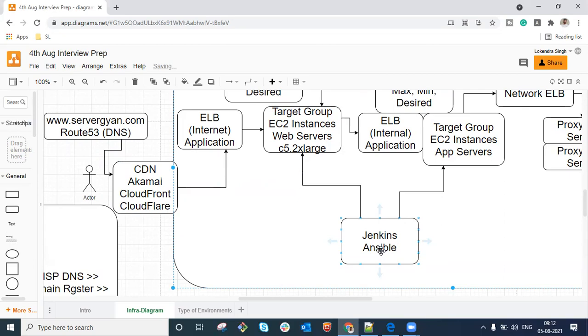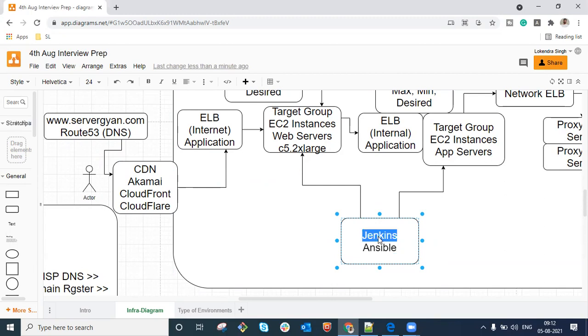Because sometimes it happens that we need to execute an Ansible playbook from the Jenkins server itself. So in that case, if Ansible and Jenkins are both working, see, Ansible playbooks are just like programming files, YAML files. So we can use Ansible on the Jenkins server, or you can say we can use Jenkins as the Ansible server as well. Both components can be installed and used on the same physical or virtual machine, because we need a user which will have admin access on these servers wherever we are going to configure components.